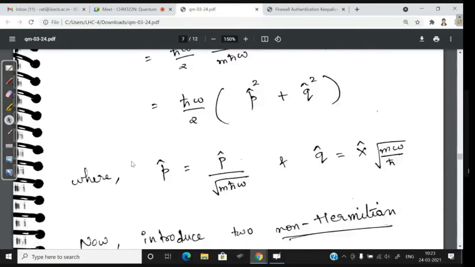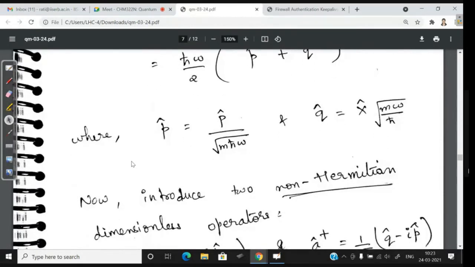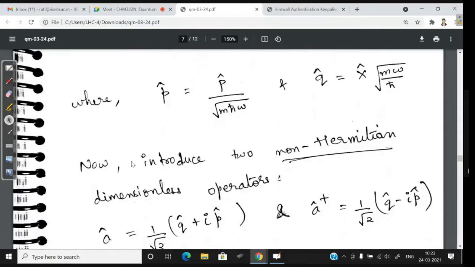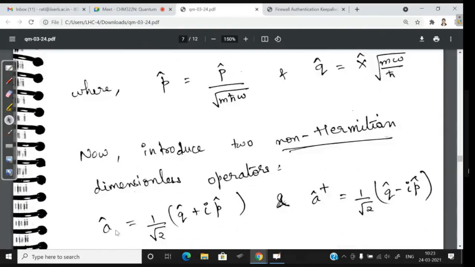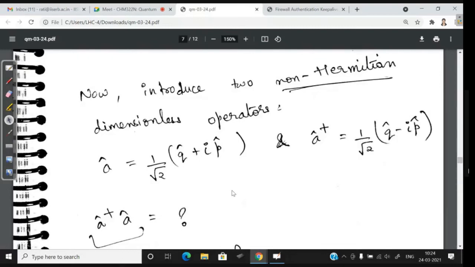Now we'll introduce two non-Hermitian dimensionless operators, A and A dagger. A is 1 by root 2 into Q plus IP, and A dagger is 1 by root 2 into Q minus IP. Obviously this A dagger is the dagger of A, right? It is correct, isn't it? So this is your A and this is your A dagger. I want you to work out what A dagger A is, because this is an important thing that we will use. So please work out A dagger A.